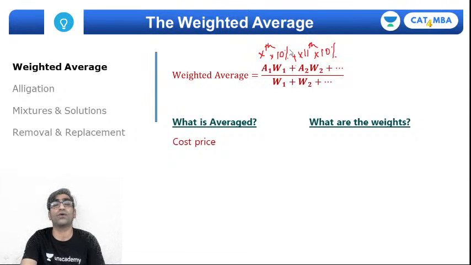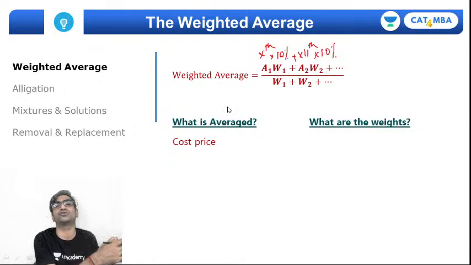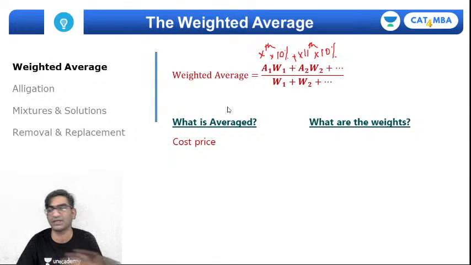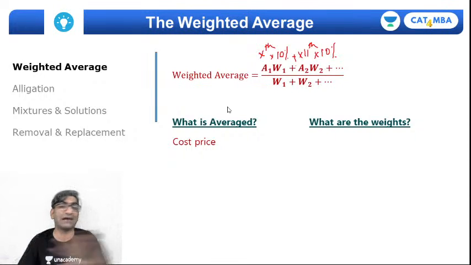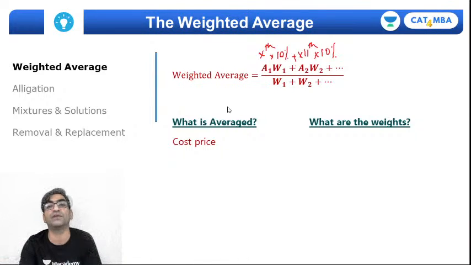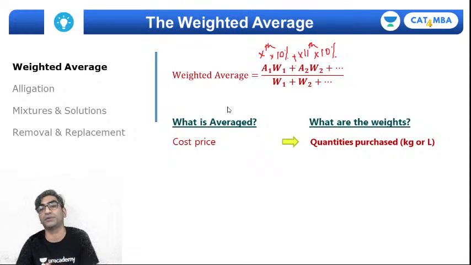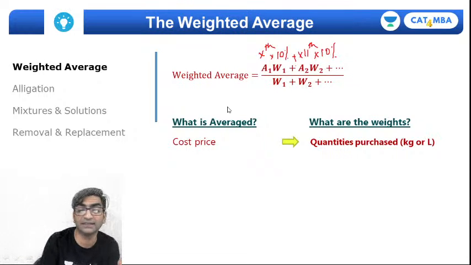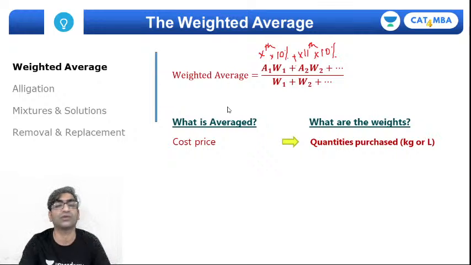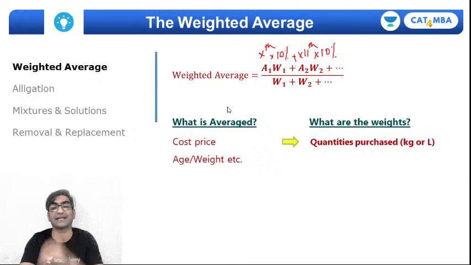So if you want to calculate the average cost price, this happens when you're buying from not just one source but from multiple sources, right? Supposing I want to buy rice, I buy from shop A, shop B, shop C, right? So what is my average cost price? Well, you'll take the cost price and average it out, but what will you use as the weight? The quantity that you purchased, right? Whether it's in liters or kilograms or any other unit, the quantity purchased will be the weights assigned.